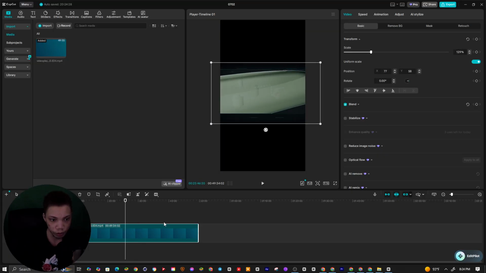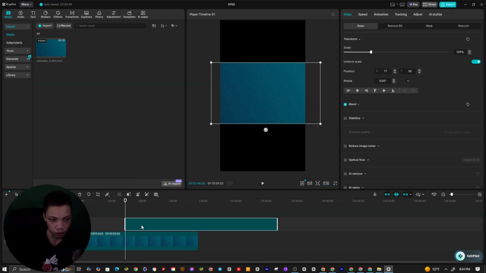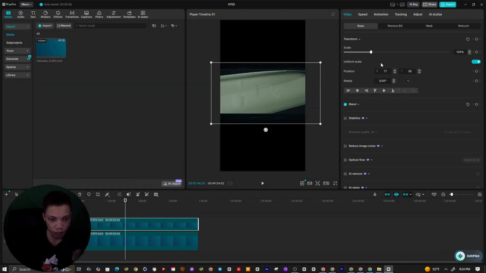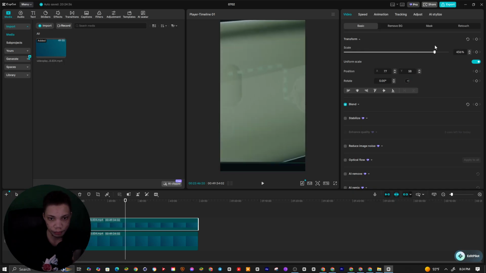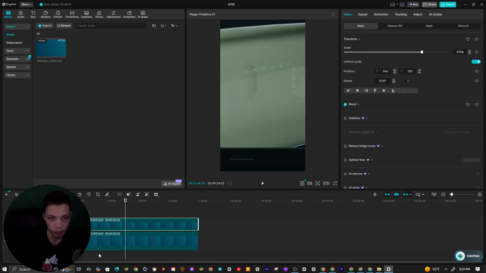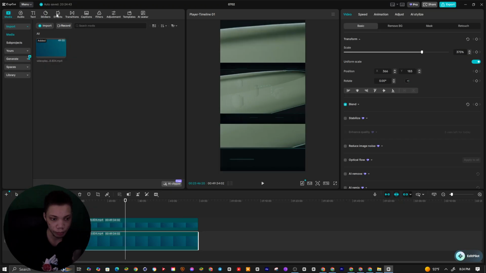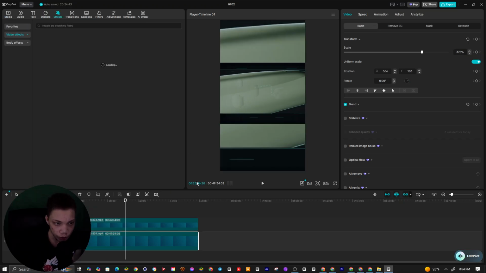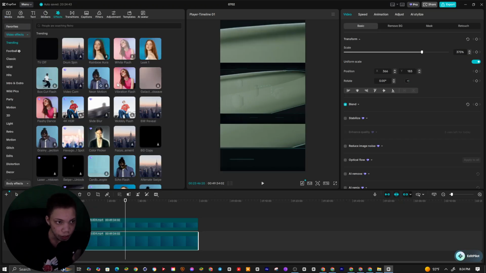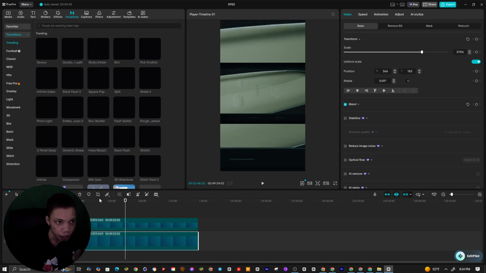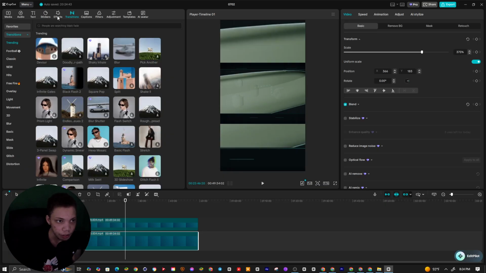All right, so I'm going to duplicate this again. What I like to do is just scale this up right here, and move this to the middle part. I like to just blur this. So what we're going to do now is blur this right here. We're going to go to blur, and we just want to add a blur to it.